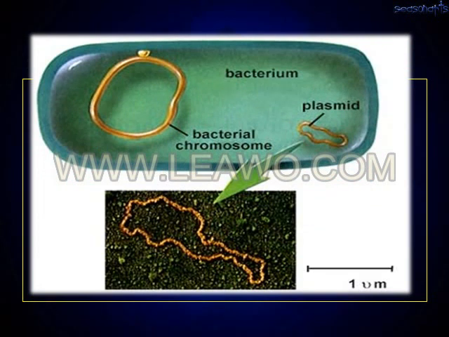In this picture you can see the bacterium. In the bacterium you have the bacterial chromosome and the extrachromosomal material, the plasmid, in the cytoplasm of the bacteria. It is circular in shape, self-replicating, and plays a role in gene transfer. The chromosomal gene is transferred with the help of the plasmid. The plasmid can also act as a vector.